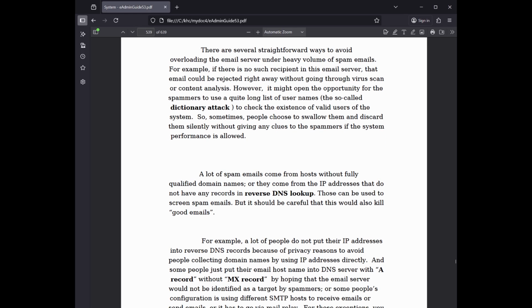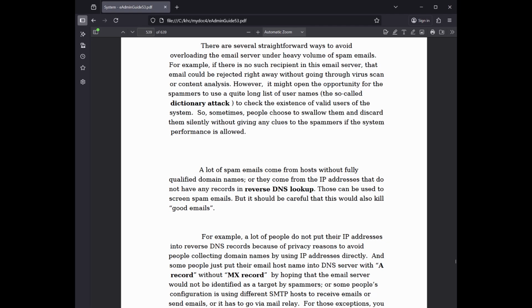However, it might open the opportunity for the spammers to use a quite long list of usernames, the so-called dictionary attack, to check the existence of valid users of the system. So, sometimes, people choose to swallow them and discard them silently without giving any clues to the spammers, if the system performance allows. A lot of spam emails come from hosts without fully qualified domain names, or they come from IP addresses that do not have any records in reverse DNS lookup. Those can be used to screen spam emails.